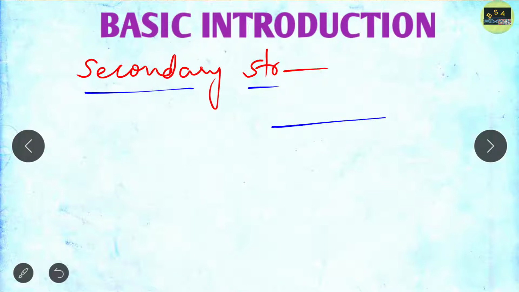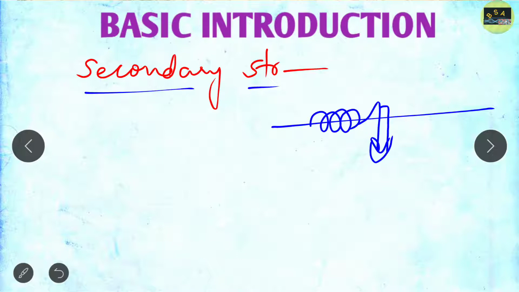Suppose this is a polypeptide chain, and it is any segment of the polypeptide chain. Suppose here this is an alpha helix, and this is a beta sheet, like this. So it may be any chosen segment of the polypeptide chain.